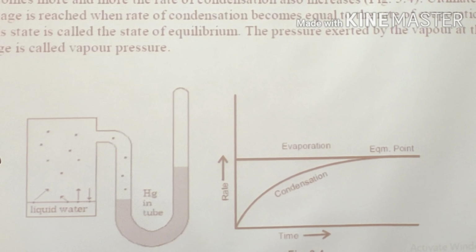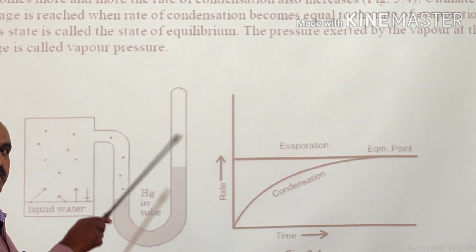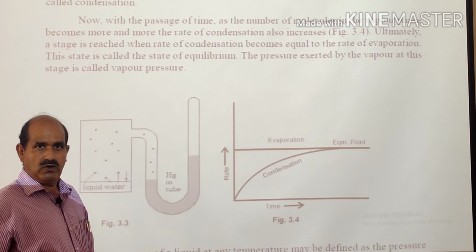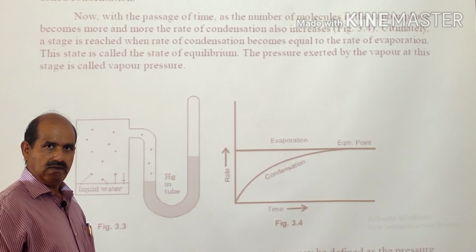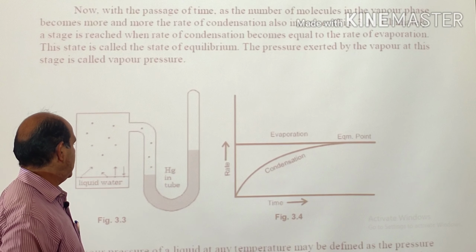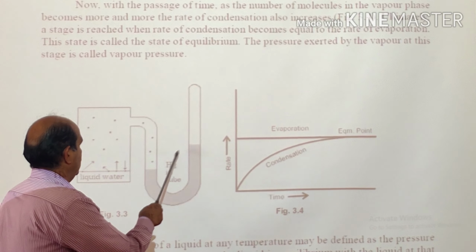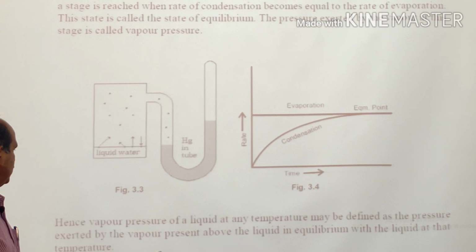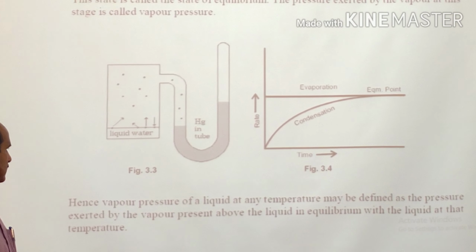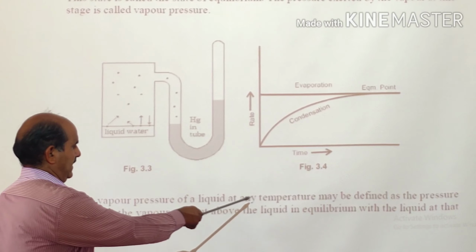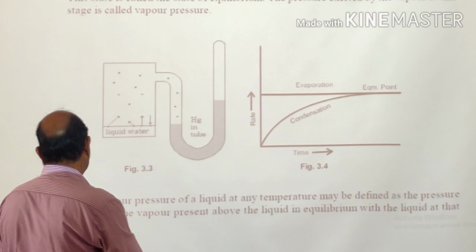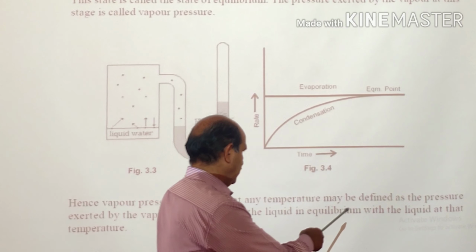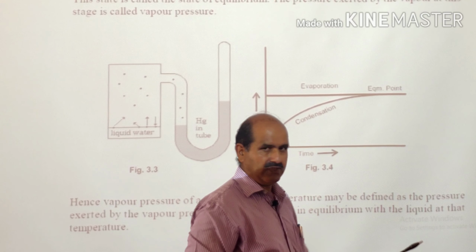So when this stage is reached, practically this will be obtained when the level of the mercury in the manometer becomes stable. That stage will be the equilibrium state, and the difference between this level and this level we can measure directly, and that will give you the vapor pressure of a particular liquid. Hence, the vapor pressure of a liquid at any temperature may be defined as the pressure exerted by the vapors present above the liquid in equilibrium with the liquid at that temperature.